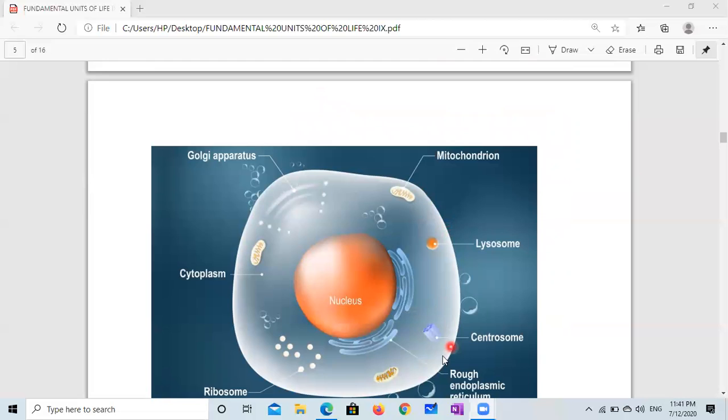We can broadly divide the cell into plasma membrane, cytoplasm, and nucleus, and all the structures which are present in the cytoplasm are known as cell organelles. Mitochondria is known as the powerhouse of the cell. Lysosome is responsible for the digestion of foreign particles. Rough endoplasmic reticulum is responsible for protein synthesis. Smooth endoplasmic reticulum is responsible for lipid synthesis.